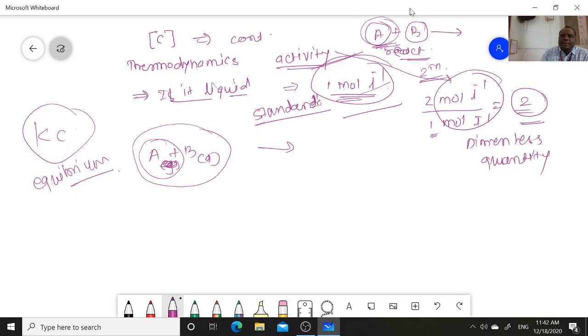If it is a gas, then its activity is taken like this: the ratio to the standard pressure. How is it taken? Standard pressure is 1 bar, that is equal to 10^5 Pascal.